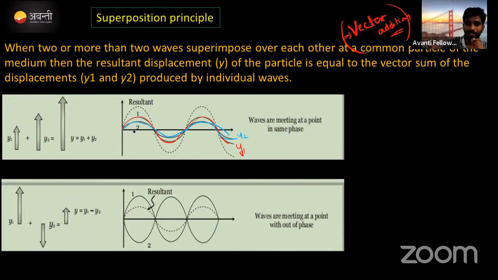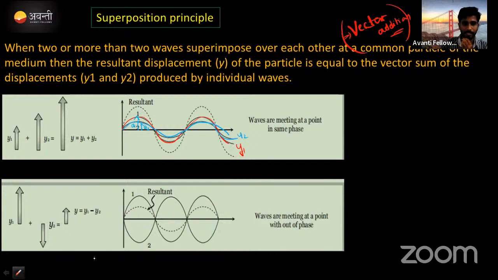Now where do we measure its amplitude from? From the mean position. From this point, what amplitude? For the first wave, amplitude is A1. For the second wave, amplitude is A2. Correct? Now we need to add the two equations, which means indirectly we are adding the amplitudes of these two waves. I said vector addition.